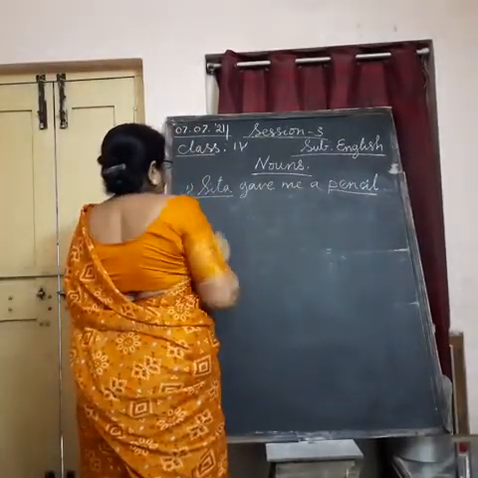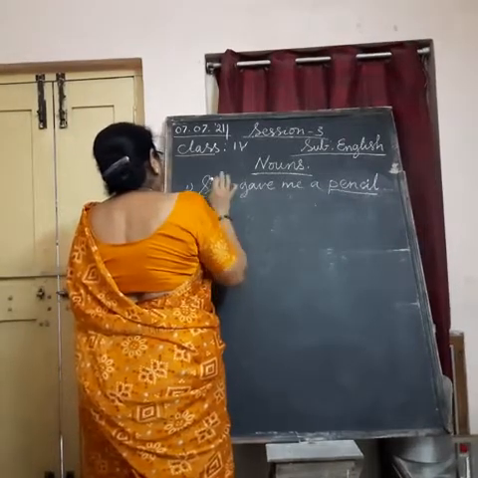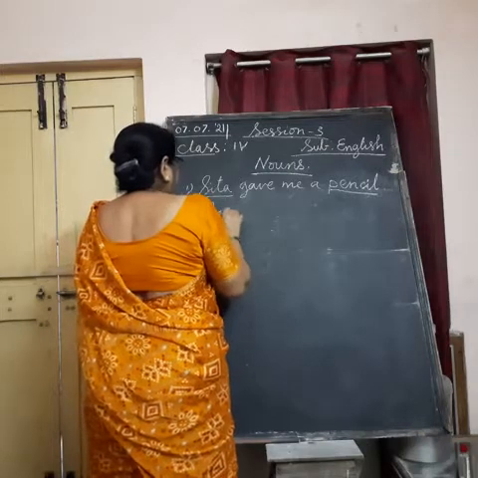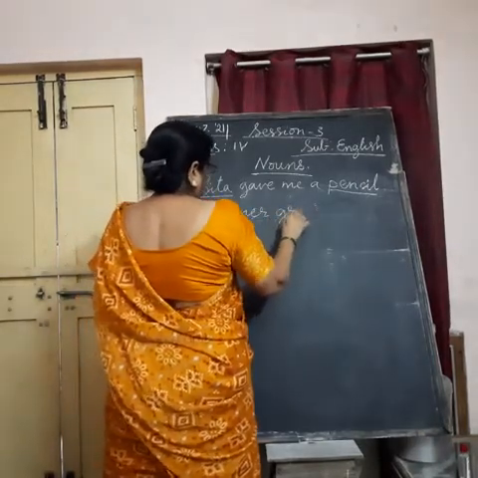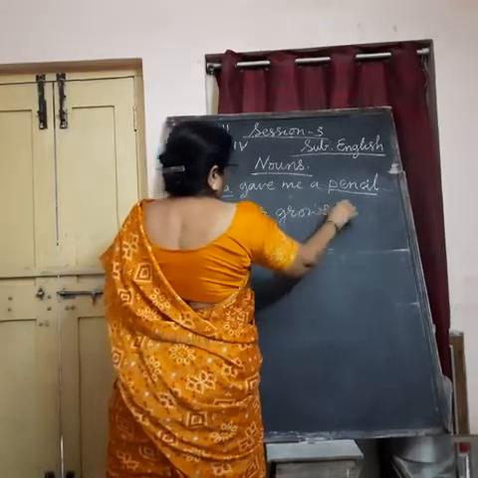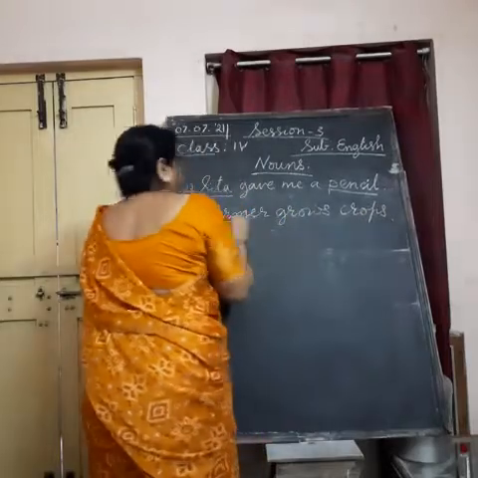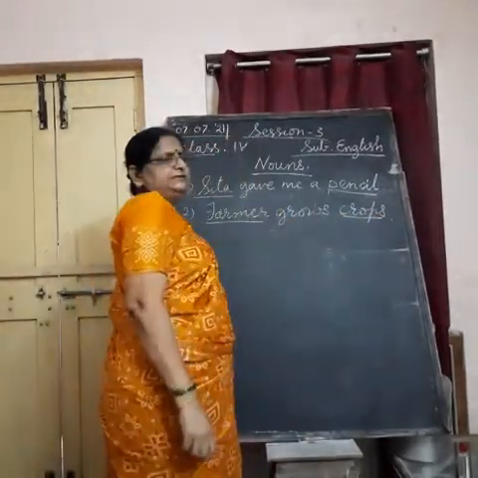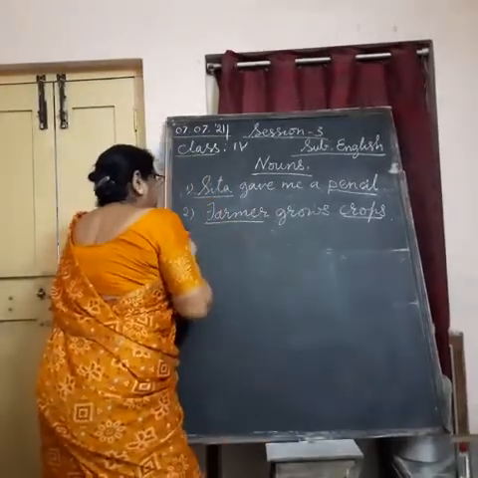Second, farmer grows crops. Here, farmer is the name of a person, crops are things. Rice, jowar, millets, etc. Okay.